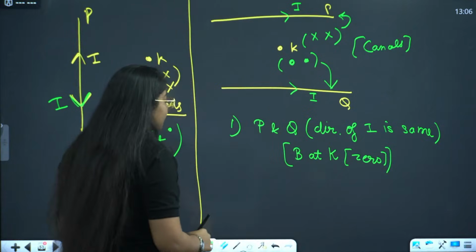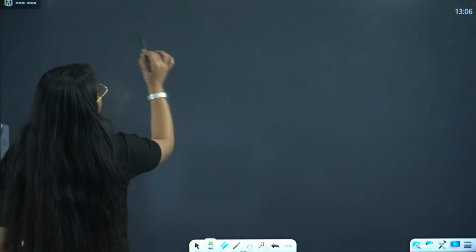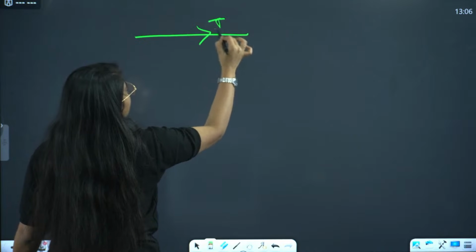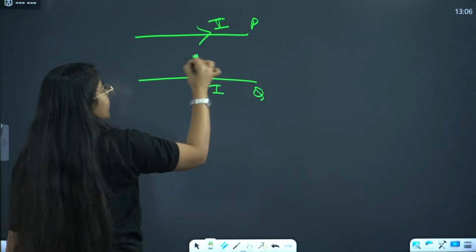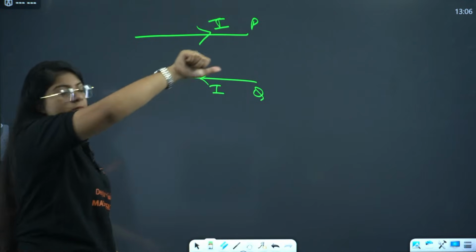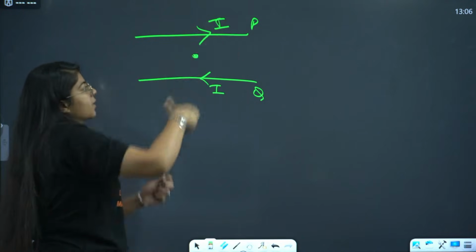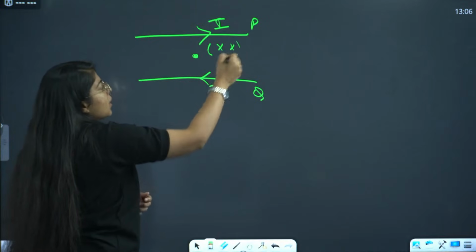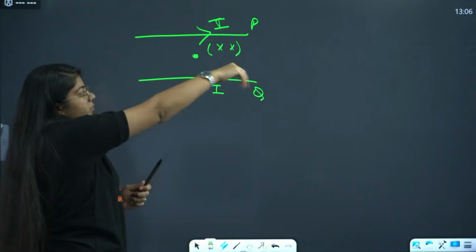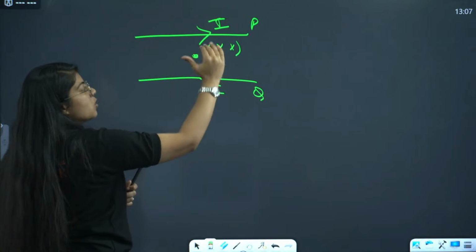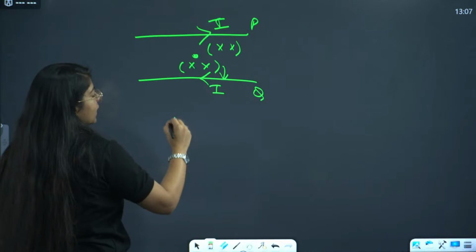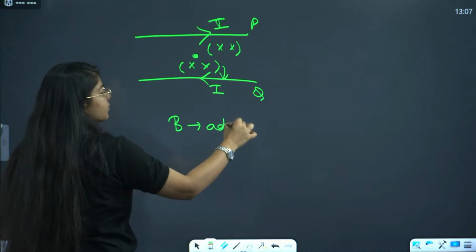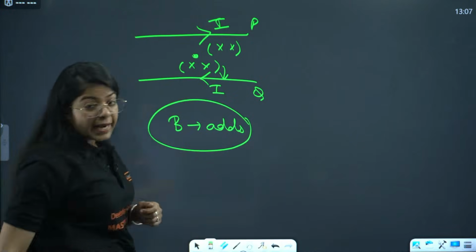Done? If these are in opposite directions, this is current in P, this is current in Q, and this is the point K. So now due to P the field goes in. Due to Q, the field would normally come out, but the direction of current is reversed, so it also goes in. So the magnetic field adds. Right, Kirti?